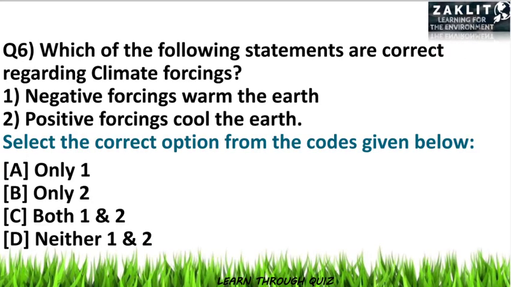The sixth question was, which of the following statements are correct regarding climate forcing? Most of you were confused, but here the correct option will be option D. Neither 1 nor 2 is correct because these climatic forcings are the factors that either increase or decrease the effects on the climatic system. And negative forcing actually cools the earth and positive forcing warms the earth. So these were given wrong, so none of this is correct. Let's move to the next question.